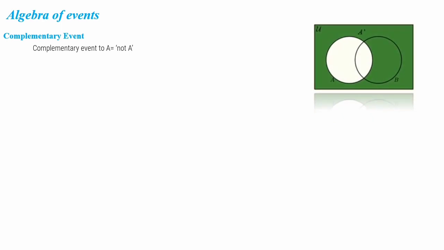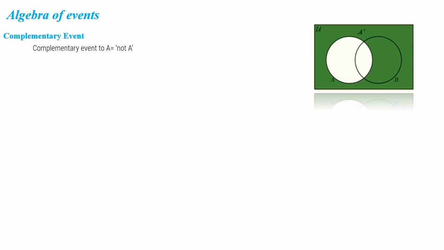Next, we shall discuss algebra of events. Complementary event: the complementary event to A is not A, meaning we are collecting the elements which do not belong to A. Those elements form the complementary event to A. The Venn diagram represents the complement of A, usually represented by the symbol A dash. Here you can see there are 2 circles, forming 2 sets.